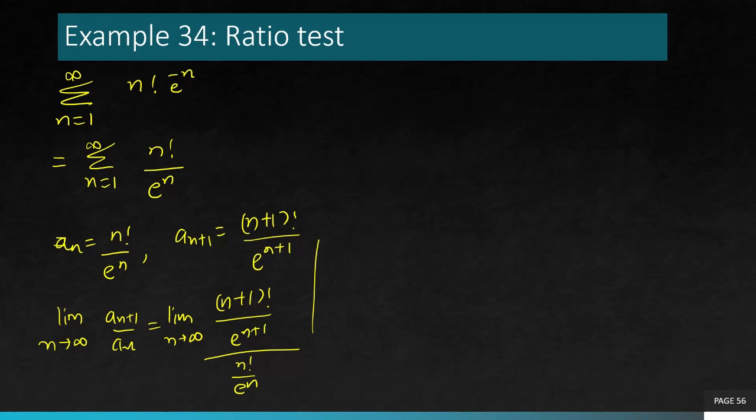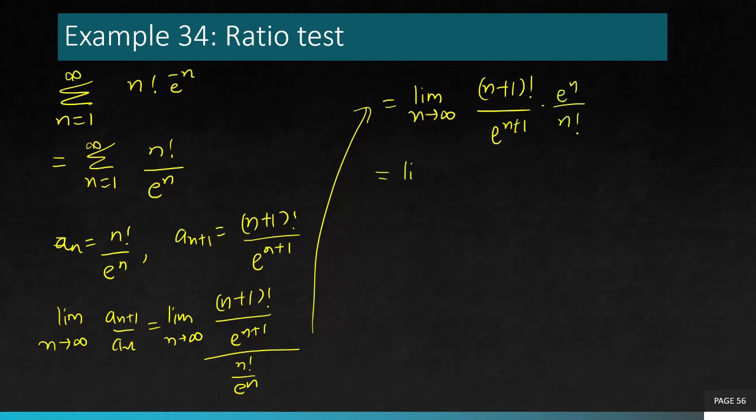and now you simplify in a similar way to the way we did in the previous question. This is actually simpler than that. (n+1) factorial divided by e to the power n+1 multiplied by e to the power n over n factorial. Now expand (n+1) factorial: (n+1) times n factorial, and e to the power n+1, e to the power n over n factorial.